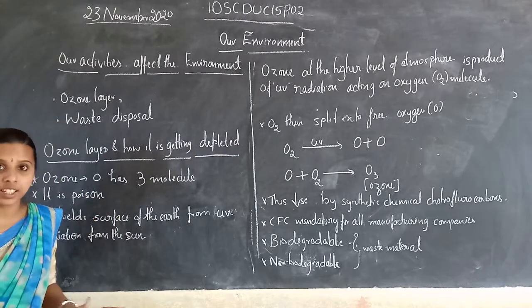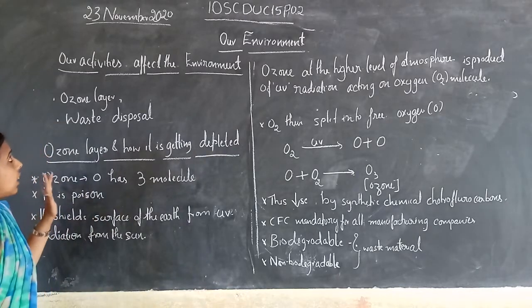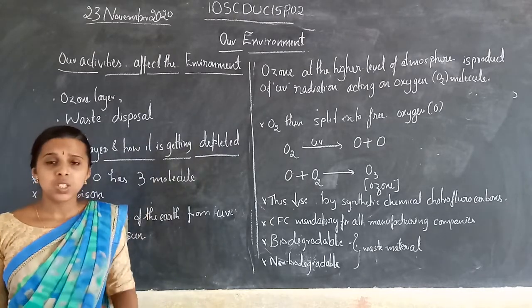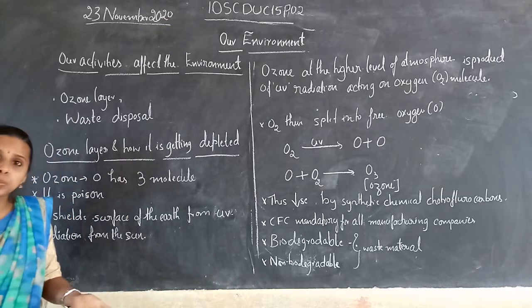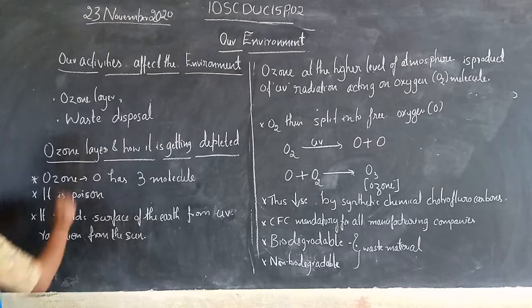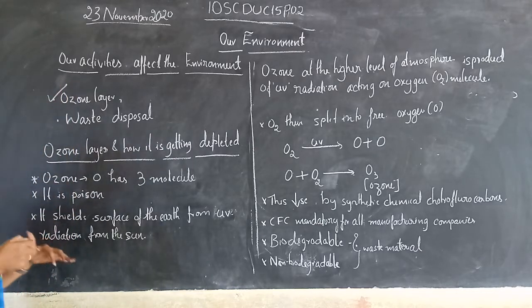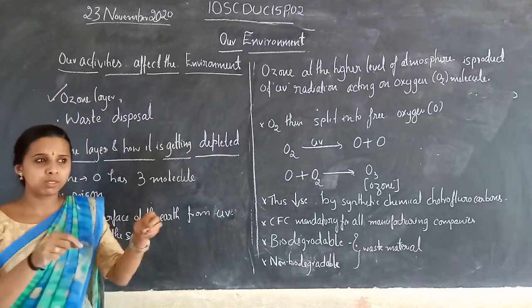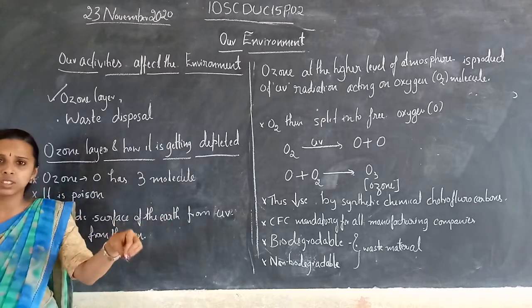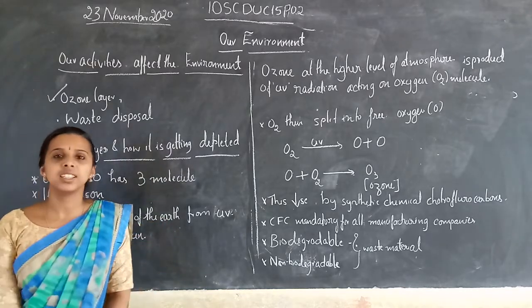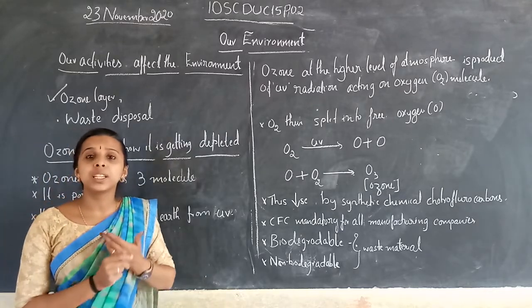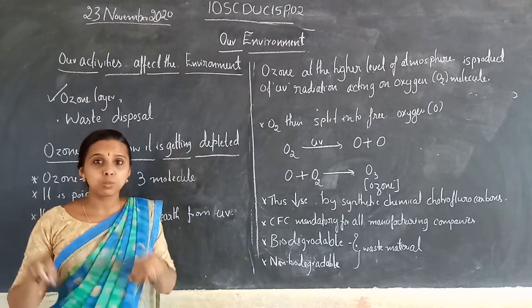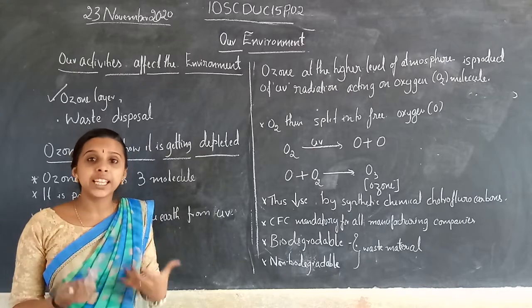In this class we study how our activities affect the environment. So how do our activities affect the environment? I have written the first one as the ozone layer. What is the connection between the ozone layer and us? We are now using so many technical ways, so many plastic materials, so many non-degradable materials.